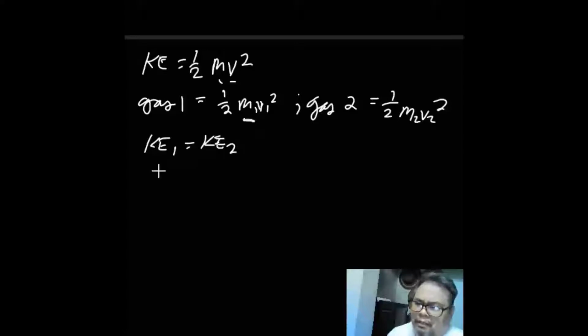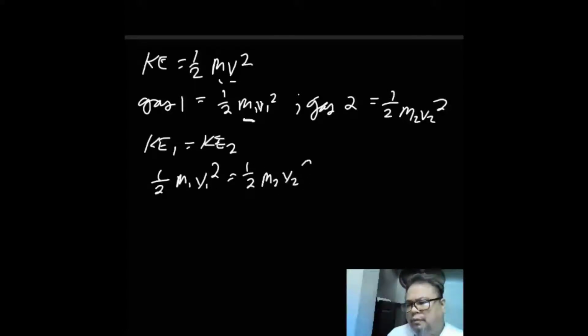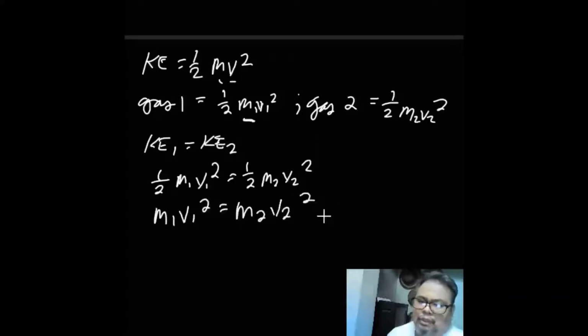So this can be given as 1/2 m1 v1 squared equals 1/2 m2 v2 squared. If we rearrange this, this will give us m1 v1 squared equals m2 v2 squared.